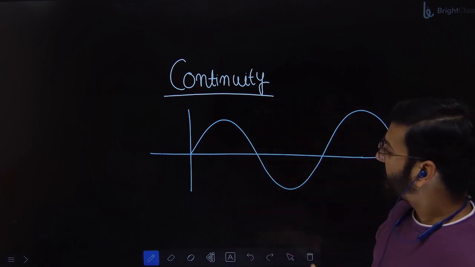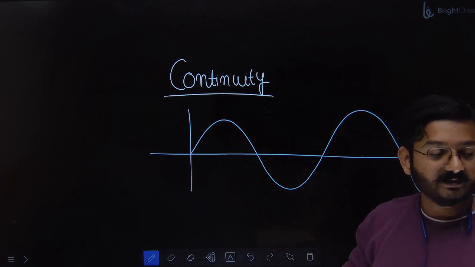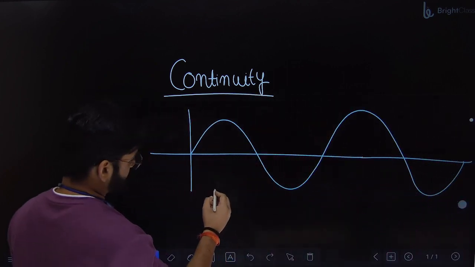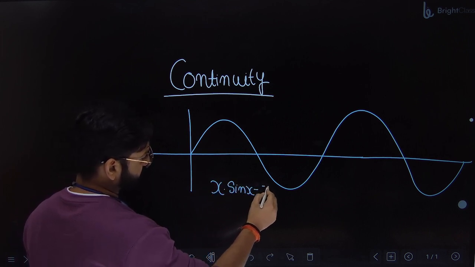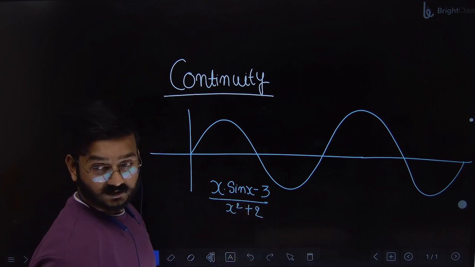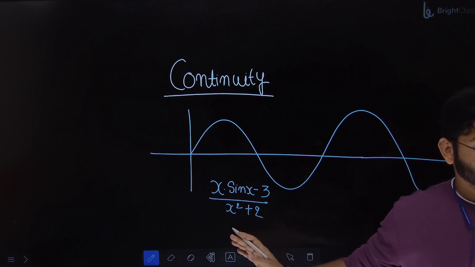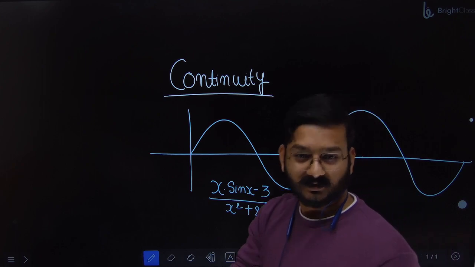Now you will say, if I can understand the continuity of a function by drawing the graph, why is a limit required? Draw the graph of this function. Can you draw the graph? Anyone in the class? How will you check the continuity? Then limits come into the picture.